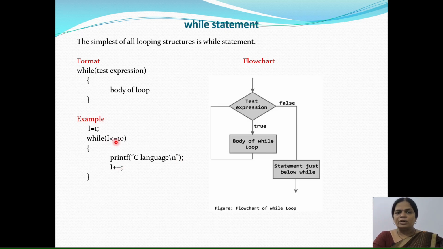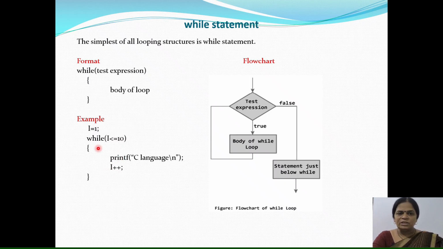Now the condition becomes 3 less than equals to 10, yes. So C language will be displayed. i becomes 4. Then again 4 less than equals to 10, yes. So this will be continued. For fourth time C language will be displayed. So then fifth time i becomes 5, then 6, 7, 8, 9 and 10.